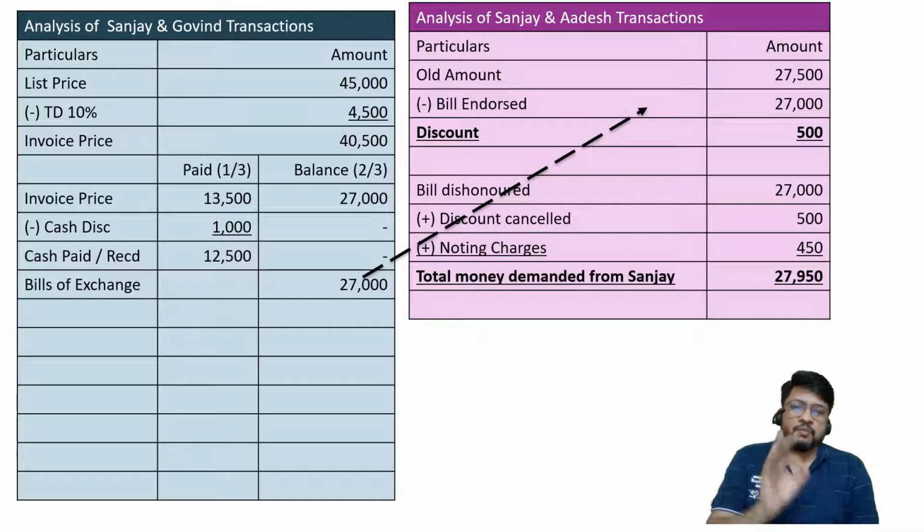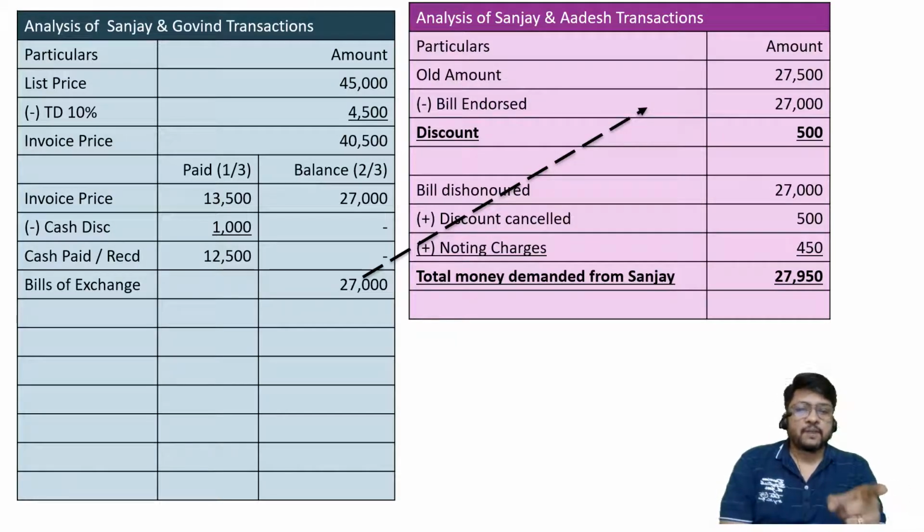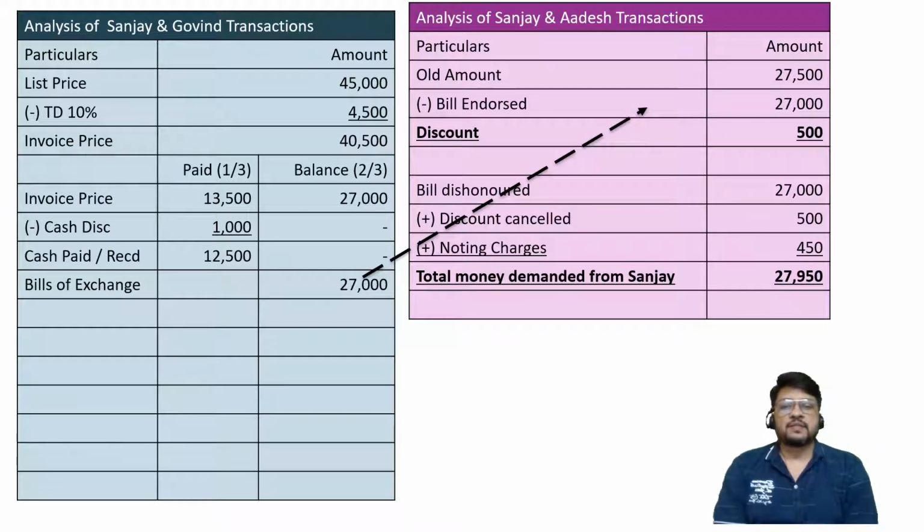So Govin will be demanded rupees 27,000 by Mr. Sanjay. Mr. Sanjay will demand 27,000 from Govin. Mr. Sanjay will also demand 450 rupees of noting charges, but Mr. Sanjay cannot demand the amount of 500 rupees, that is discount cancelled. I hope it is very clear to all of you. This is the most crucial point of this problem.